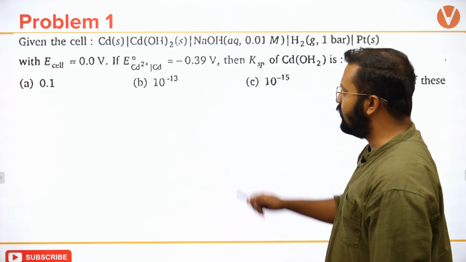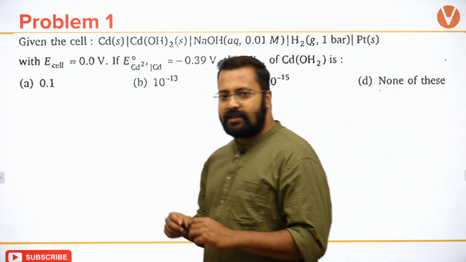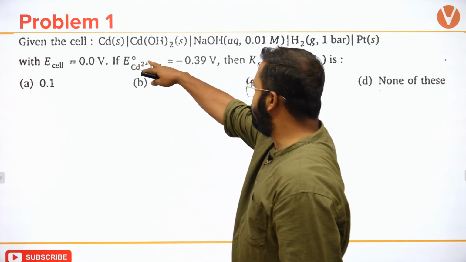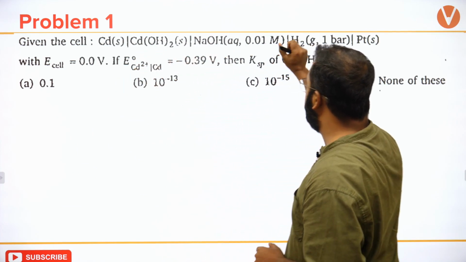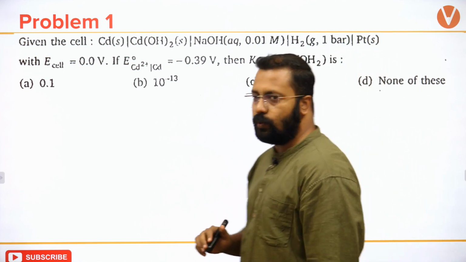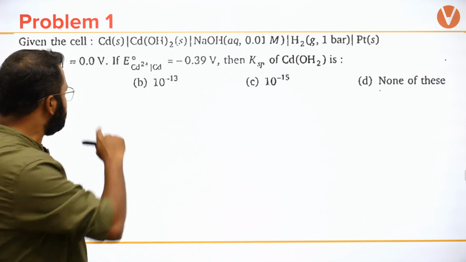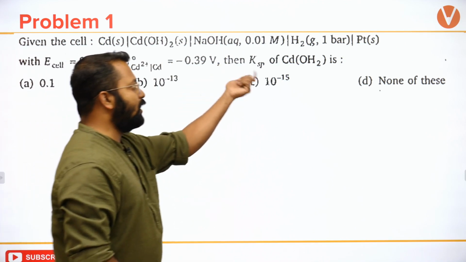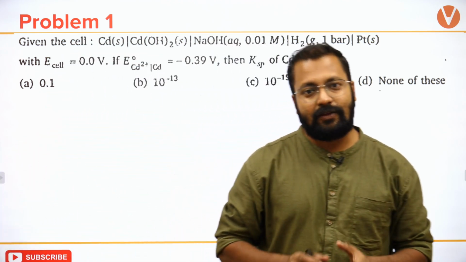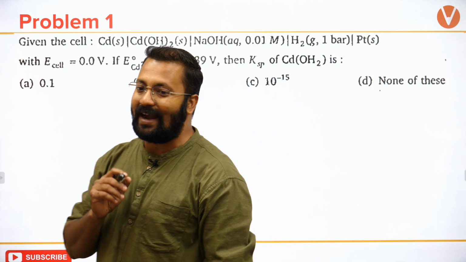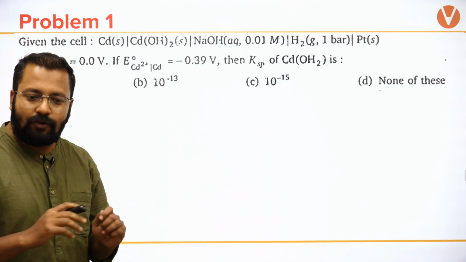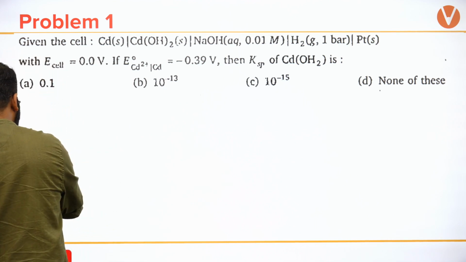Okay, chaliye let's start today's session with a homework problem that was given in the last class. Question was this, that there is a cell which was cadmium coupled with cadmium hydroxide, cadmium solid hydroxide, NaOH, and the concentration of NaOH is given as 0.01 molar, H2 is 1 bar. You have to calculate the solubility product of cadmium hydroxide. Did you guys solve it? चलिए इसको solve करने की कोशिश करते हैं. If you have solved it, please do check your calculation as well.